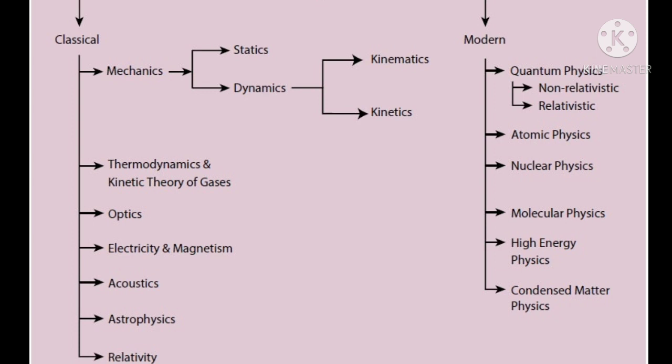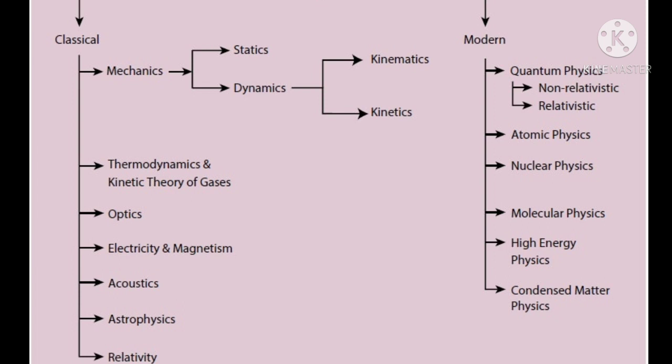So what are the two main branches of physics? Yes, classical physics and modern physics. Again, classical physics can be classified into many types. What are they? Mechanics, thermodynamics, optics, electricity and magnetism, acoustics, astrophysics and relativity.